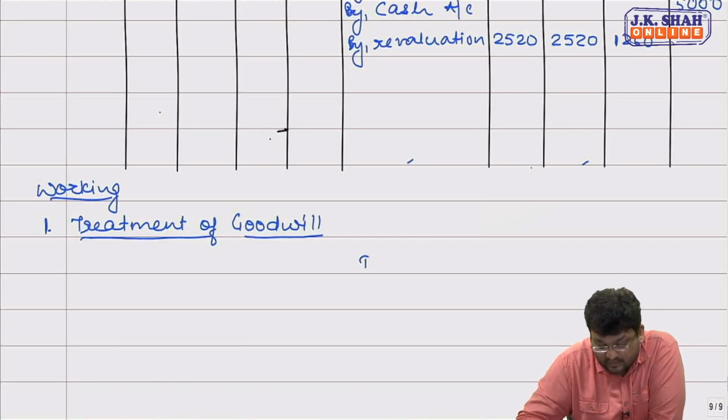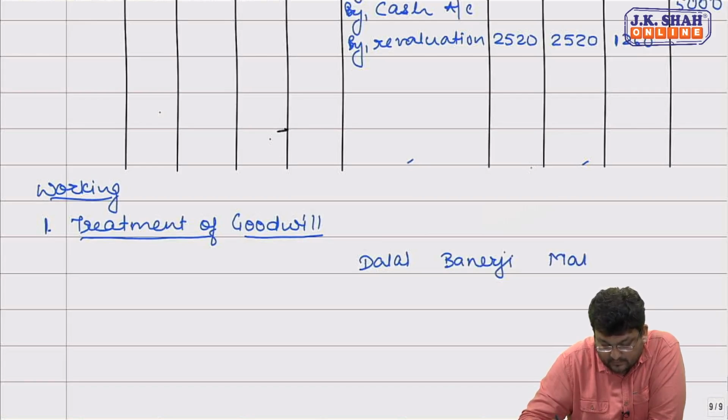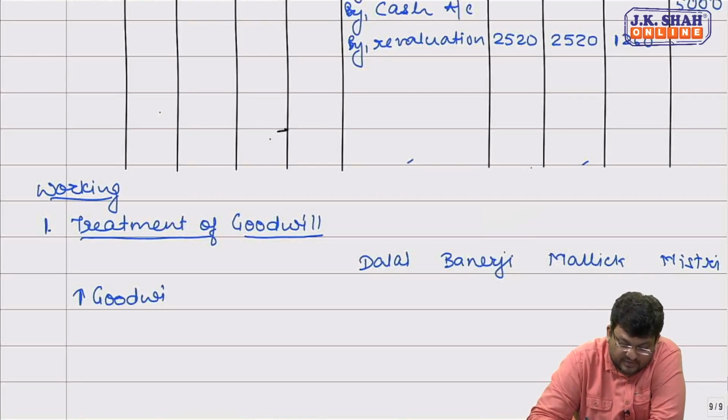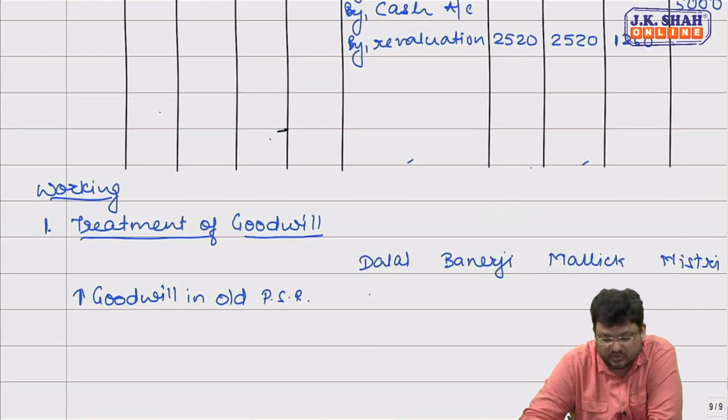There are 4 partners, friends: Dalal, Banerjee, Malik, and Mistry. Now, the firm's goodwill is 15,000. We need to firstly raise the full value of goodwill in their old profit sharing ratio. Old ratio, sir, is 2:2:1. So 6,000, 6,000, and 3,000.